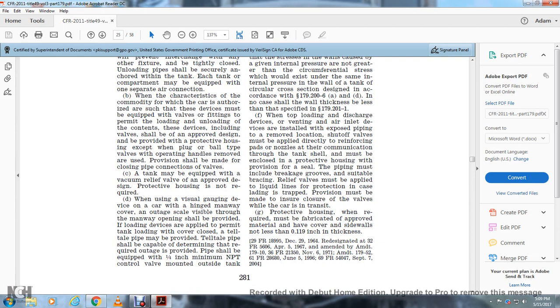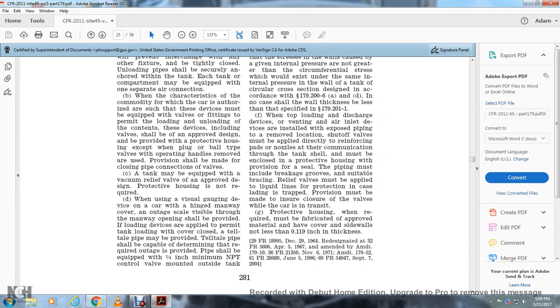these devices, including the valves, shall be of approved design and be provided with a protective housing, except when plug or ball type valves or valves with the handle removed are used. Provisions shall be made for closing pipe connections of the valve. The tank may be equipped with a vacuum relief valve of approved design.